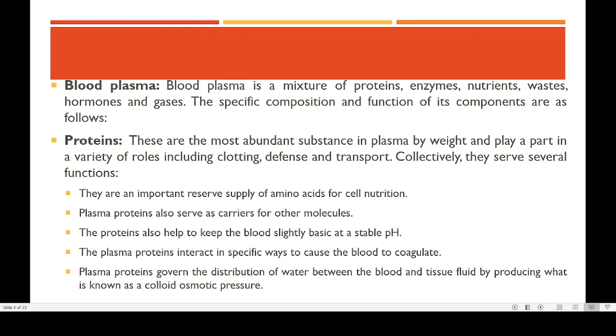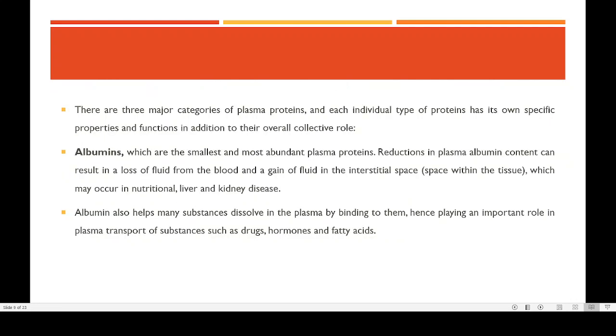That acidic or alkaline nature is contributed by the presence of certain plasma proteins. They are also helping in blood coagulation. Then they are helping in the distribution of water between blood and the tissue fluid. So all these functions are controlled by the proteins present in the blood.